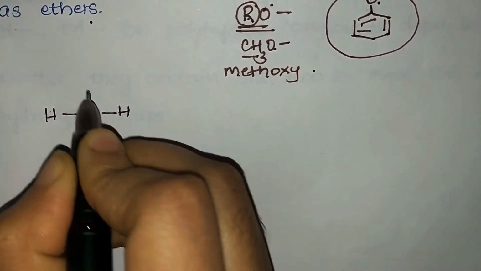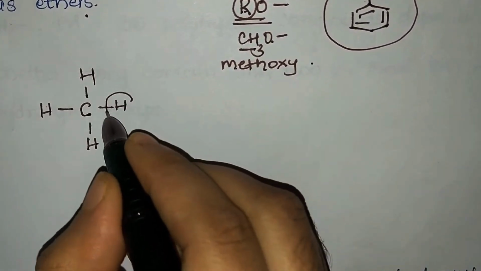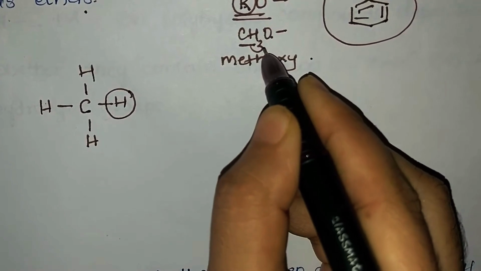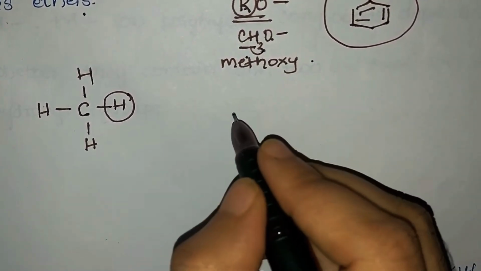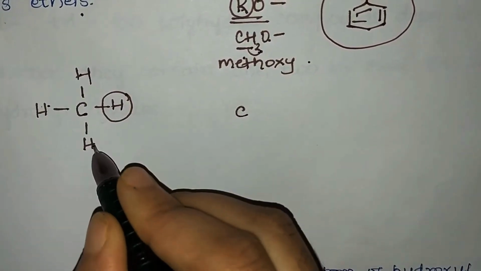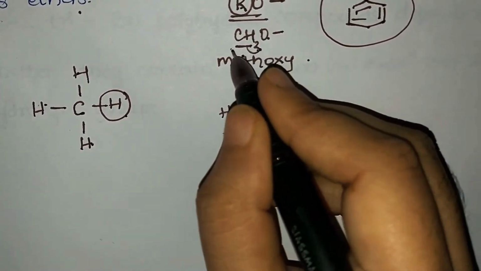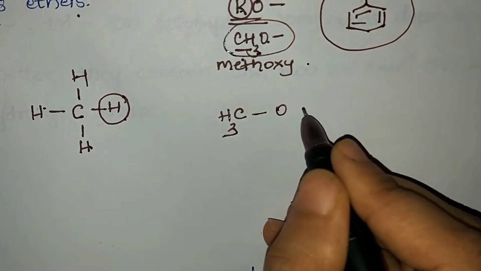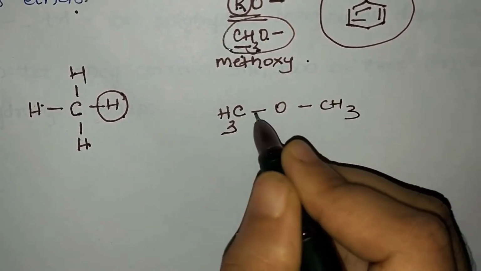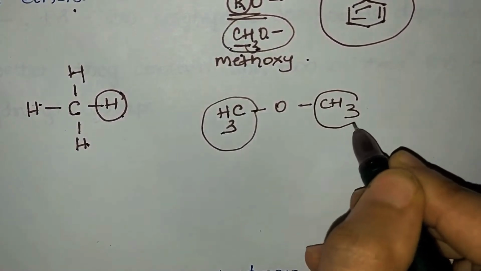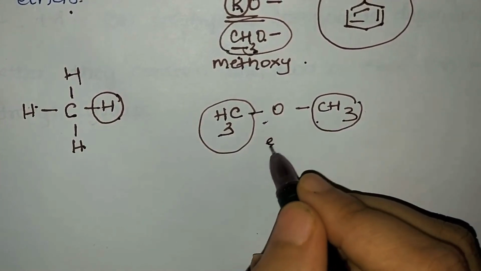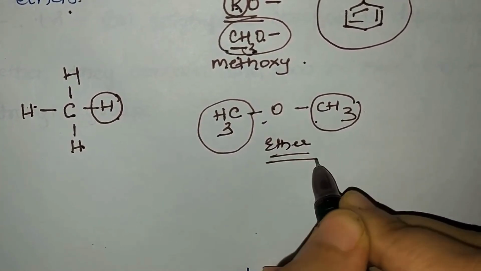We'll consider a hydrocarbon, methane again. One of the hydrogens is replaced by alkoxy. We'll consider an example of methoxy. So we'll replace H by what? OCH3. We'll retain the 3 H as they are. H is replaced by OCH3. Remember, bonding takes place through oxygen, or oxygen is a bridge between two alkyl groups. You can remember it in this way. So this is your methoxy group and it forms what?